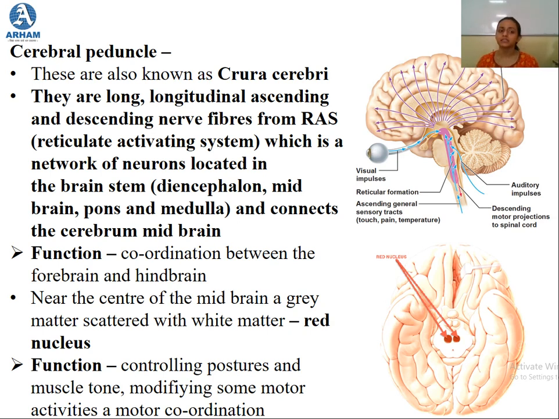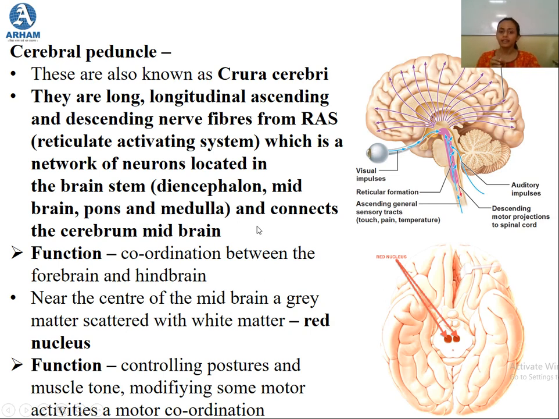Reticular activating system is nothing but a network of neurons which is located in the brain stem. The brain stem is over here. Now brain stem is not just one structure, but it is a mixture of all the structures. It is a mixture of the hindbrain, a part of forebrain, a part of midbrain and all. So this RAS, that is reticular activating system, which is a network of neurons, is located in this brain stem. So brain stem is a part of diencephalon. Then it is also a part of midbrain, the pons varolii and the medulla.